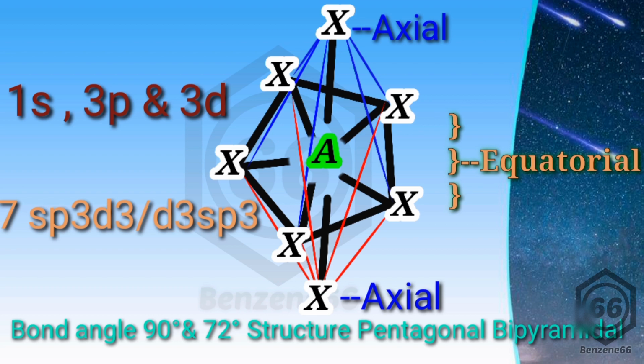So you need not remember what the bond angle is and what the arrangement of various orbitals in 3D space is. If that value is more than 4, then 2 are to be placed on the axial position and the remaining are placed on the equatorial position, and their bond angles can be calculated by just dividing 360 by the number of sides present there.